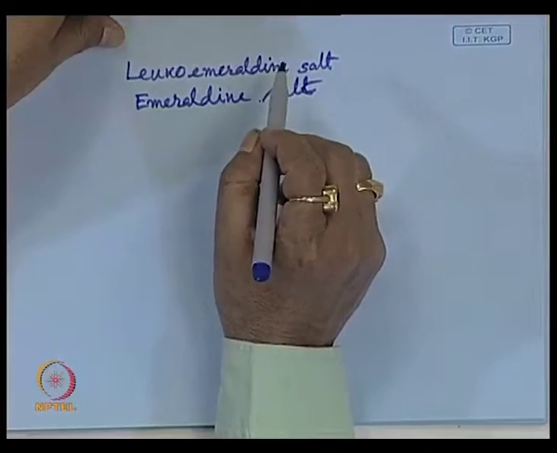When that salt is treated with ammonia, that salt converts to base form, that is emeraldine base. Now, it has been found that the salt form is conducting in nature, whereas the base form is non conducting. Then what is the necessity of such conversion from salt to base?